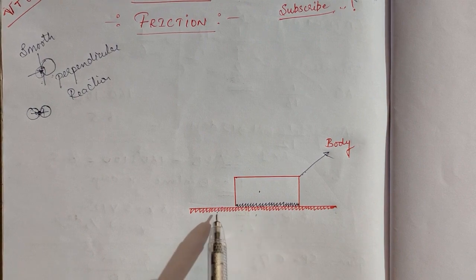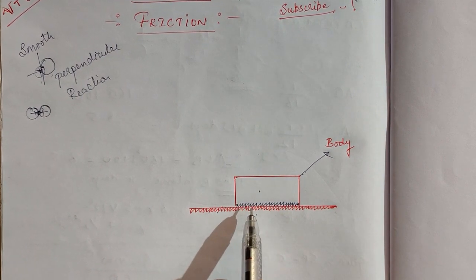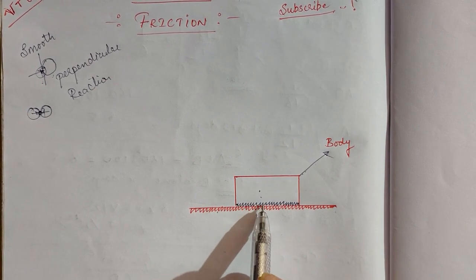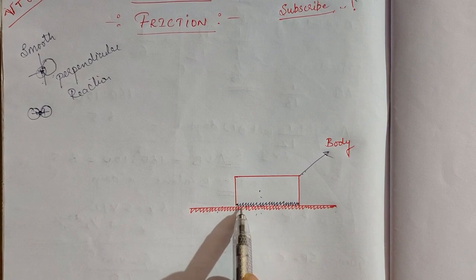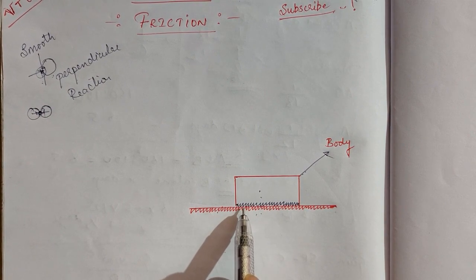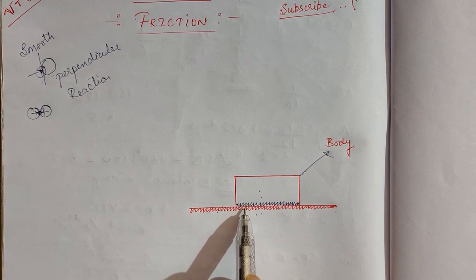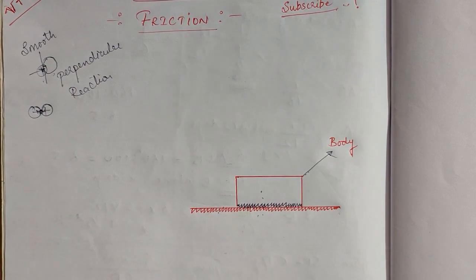Because this surface already has some roughness, and the surface of this body is also having some roughness. So when we keep the body on this surface, the body remains in its state of rest, as the body surface and the surface interlock with each other.